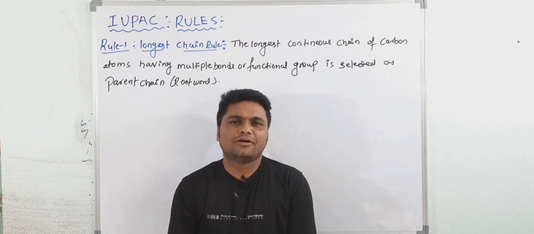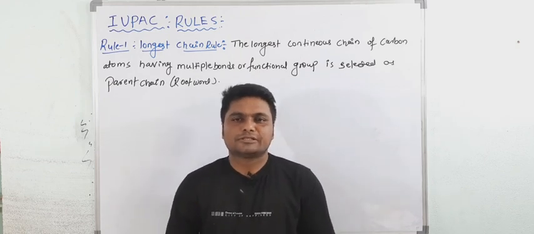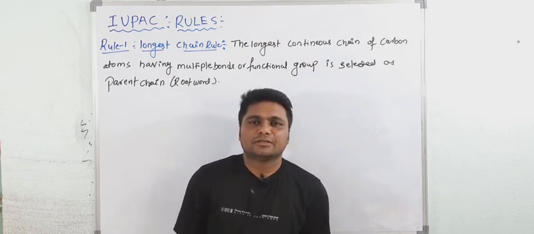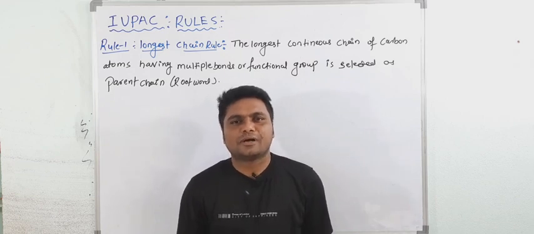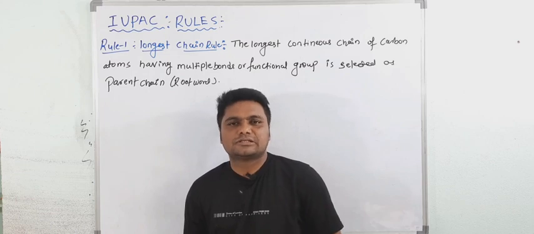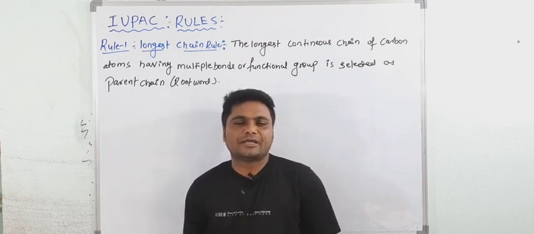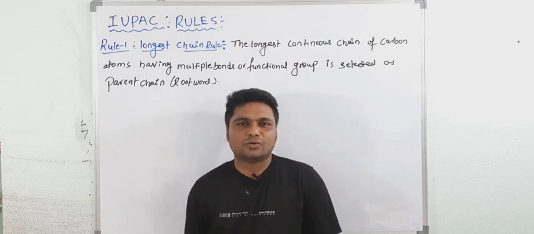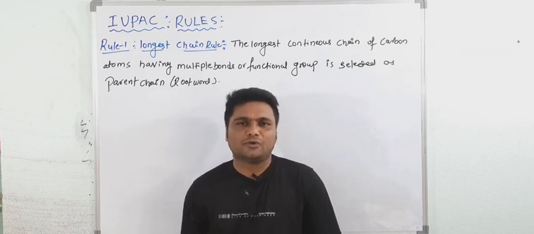Today I will explain you the very important rule of IUPAC nomenclature. See here, we already discussed the classification of organic compounds and the three essential parts of an IUPAC name, that is prefix, suffix and root word. Now the next topic is what? IUPAC rules, and these rules are very important to understand the names of organic compounds.